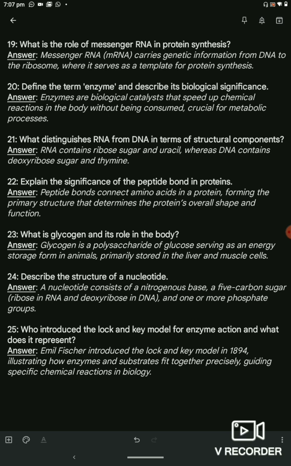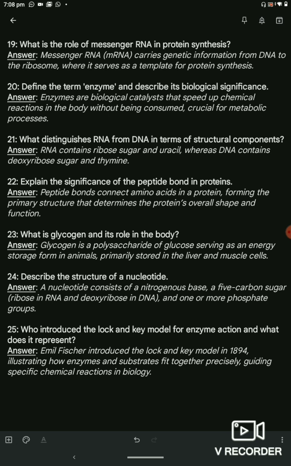Question 24. Describe the structure of a nucleotide. Answer. A nucleotide consists of a nitrogenous base, a 5-carbon sugar, ribose in RNA and deoxyribose in DNA, and one or more phosphate groups.